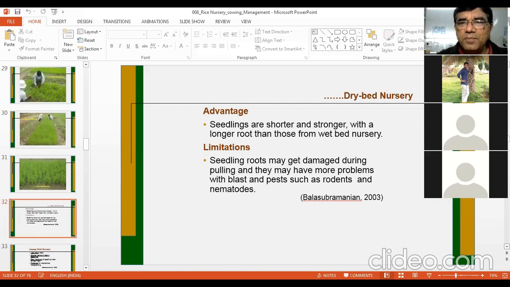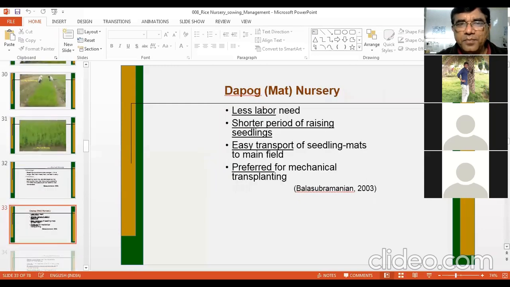However, it has some limitations. Seedlings' roots may get damaged during pulling. Pulling of the seedling becomes hard in this case, and they may have more problems with blast and pests such as rodents and nematodes. So there are certain limitations in dry bed nursery, but if you really want healthy roots or more roots, then dry bed nursery is a better option.